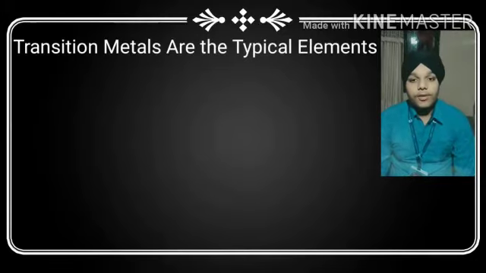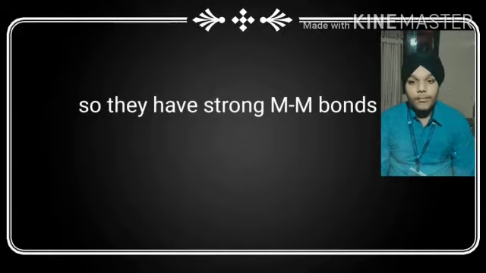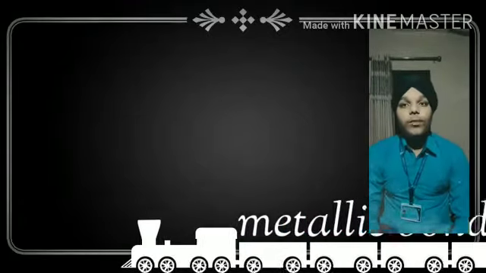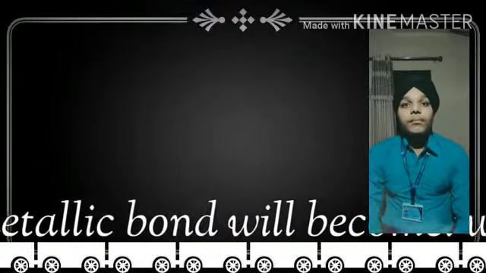As we know, the transition metals are typical metals, meaning their metal-metal bond is very strong. The metallic bond depends upon the unpaired electrons. If there is a greater number of unpaired electrons, then bonding occurs easily, meaning the metallic bond strength will be more. As we move along the period, the energy gap increases, that means the metallic bond will decrease, so it means the metallic bond will become weak.